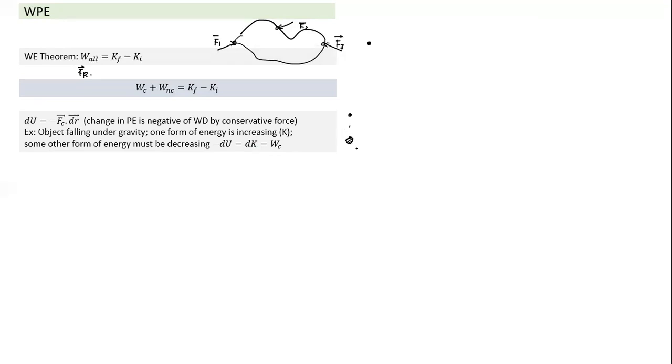But if you say the total energy is constant, if something is increasing, there has to be a corresponding decrease in something else, some other form of energy. So if K increases, and total energy has to remain constant, there's some other form of energy which is associated with position. That energy must decrease. That energy we call potential energy. Potential energy is related only to conservative force.